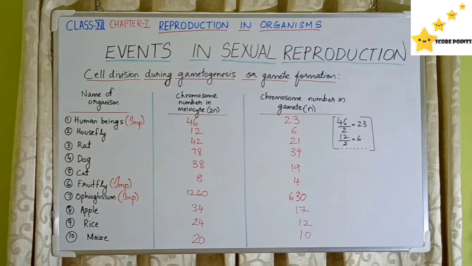In these organisms, you have to learn human beings, fruit fly, and Ophioglossum. It's very important. In the table given, fruit fly has the least number of chromosomes in meiocyte, therefore that is important. And Ophioglossum, which is a fern, has the highest in the table, that is 1260 chromosomes in meiocyte. So you have to learn those three: human beings, fruit fly and Ophioglossum.